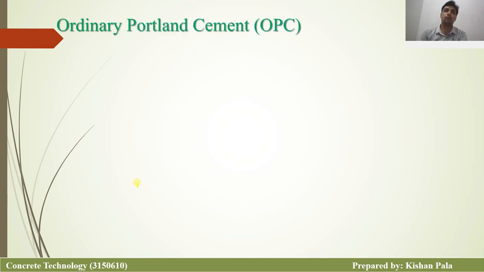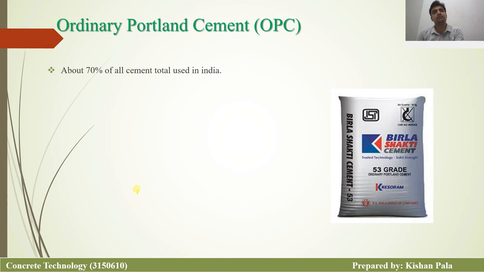Let's start with ordinary Portland cement, OPC. This picture shows the 53 grade OPC, ordinary Portland cement. This type of cement is generally used in all types of construction work. About 70% of all cement used in India is of this type.